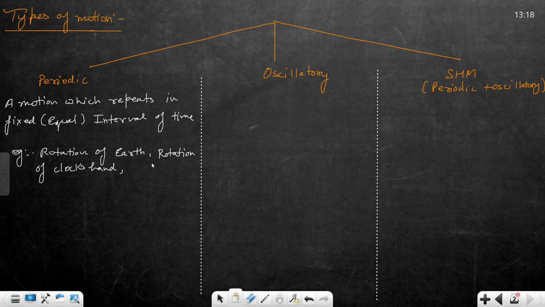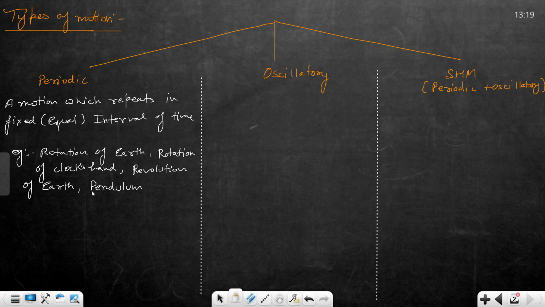Next, revolution of Earth around the Sun. Any other example? Pendulum is also a periodic motion.